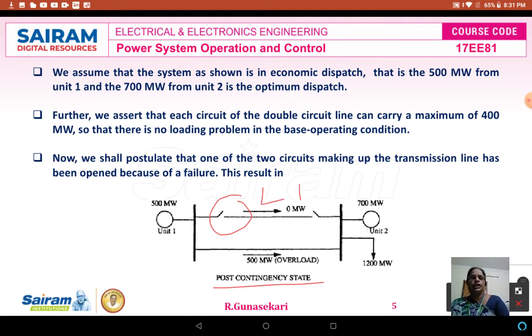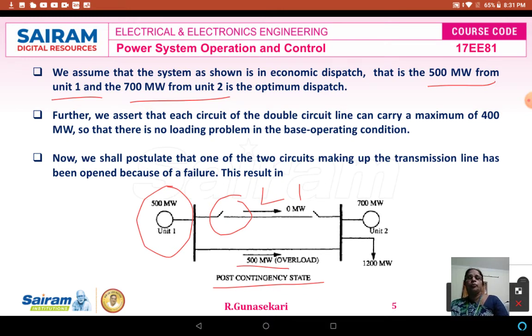Line 2 only carries the full load, that is 500 megawatt, which is generated by unit 1. So 500 megawatt from unit 1 and the 700 megawatt unit is the optimum dispatch. Suppose line 1 is open, what happens? Line 2 only carries the full load, which means line 2 becomes overloaded.